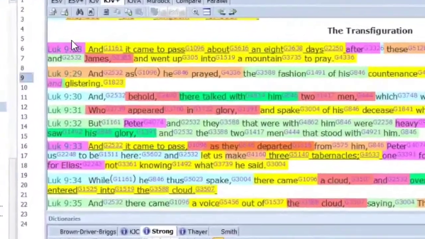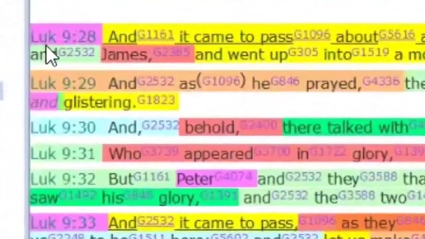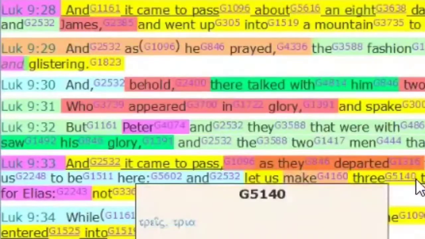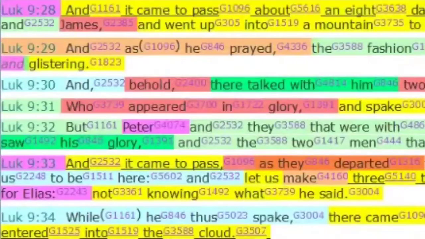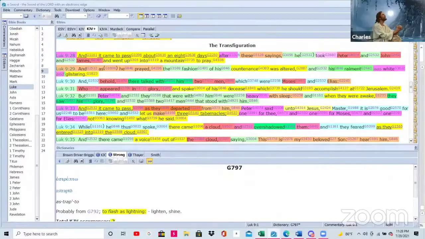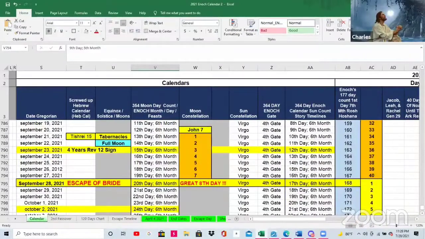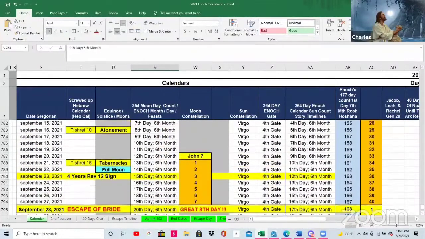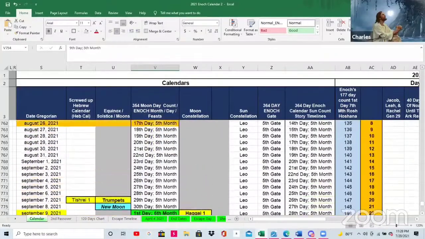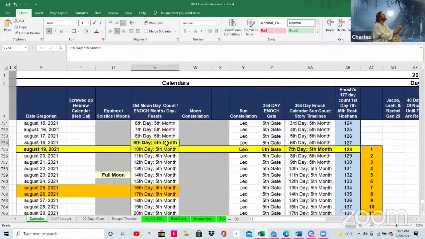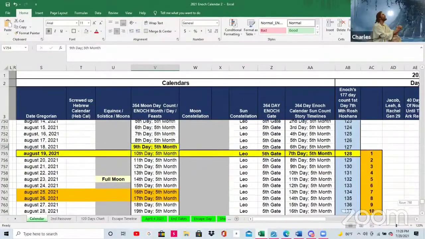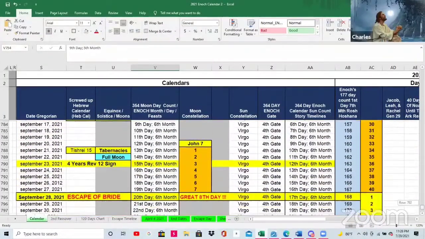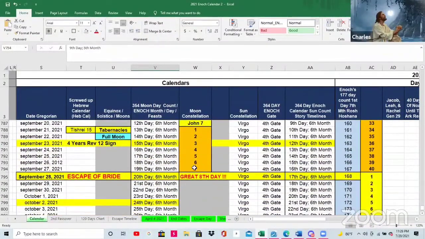928. Brothers and sisters, you can't make this up. Tabernacles, they departed on tabernacles. Drop the mic. There it is. It is literally, precisely a 40-day countdown from the 9th of Av on the Enoch calendar. You count 40 days down, and it lands precisely on the last great 8th day of tabernacles.